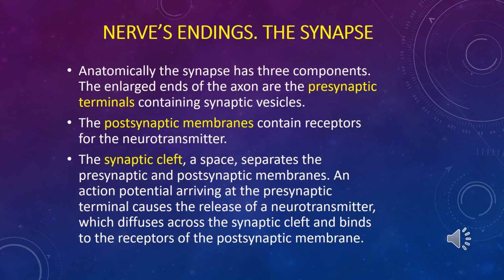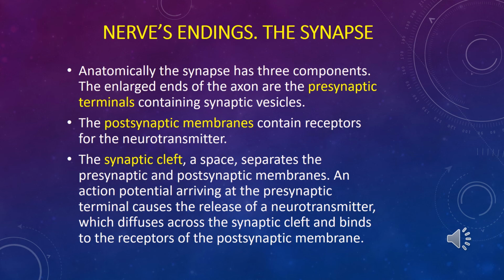And the construction of synapse: synapse is formed by two cells. It will be the first cell, first neuron, and the second neuron. It's a junction between two neurons.